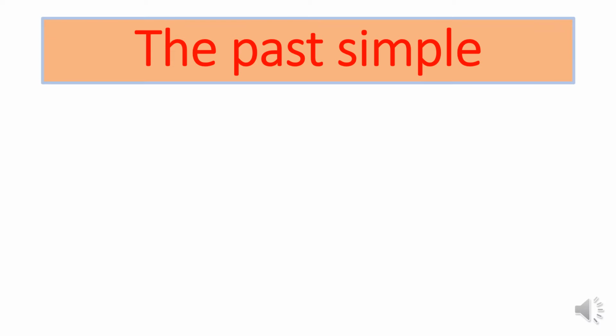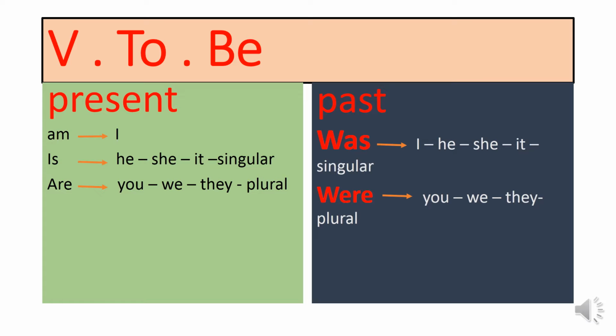My dear students, today inshallah we are going to study the past simple tense. But before studying the past simple tense, let's know verb to be. Verb to be, as you know, we have studied verb to be in the present simple before, which is am and is and are. Am with I, is with he, she, it, singular nouns, are with you, we, they, and